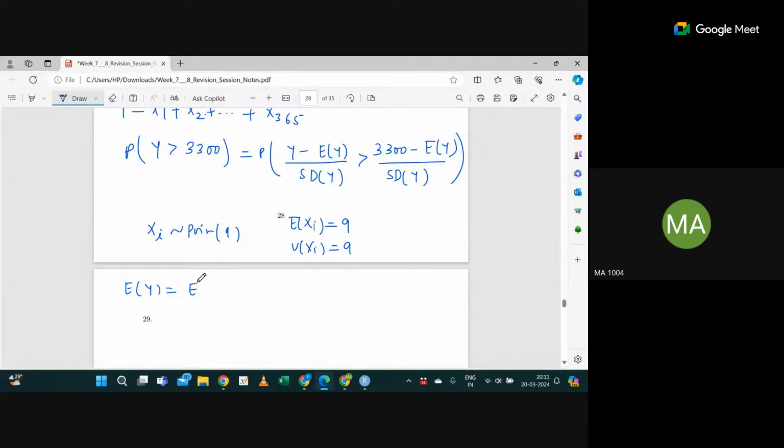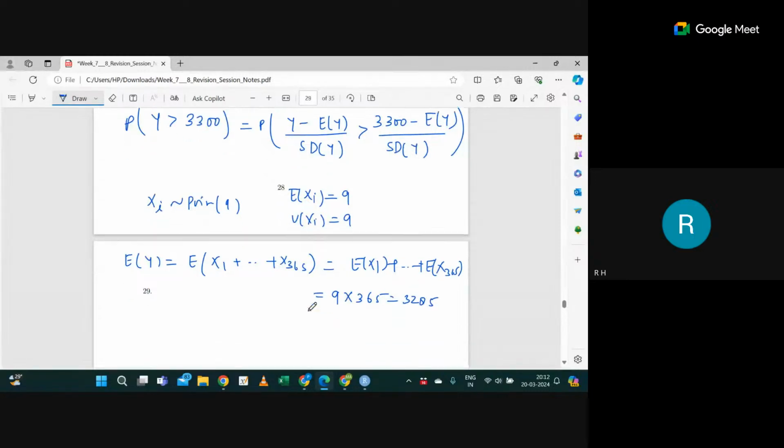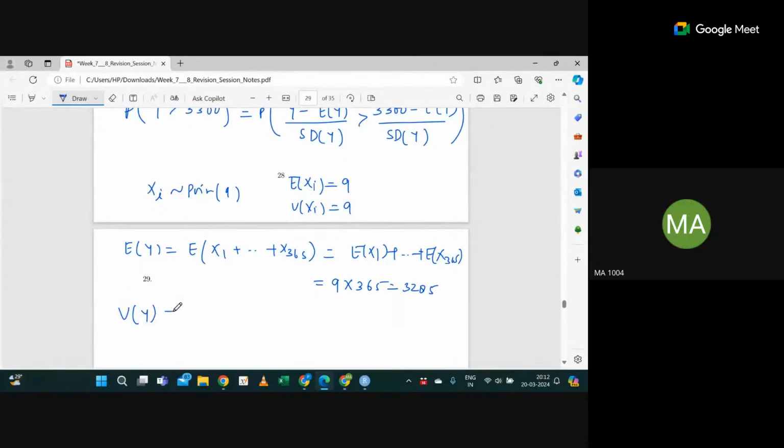So what will be the expectation of Y? It will be the expectation of X1 plus up to X365. That means expectation of X1 plus up to expectation of X365. I can simply say 9 into 365. What is the value of 9 into 365? 3,285, right? So what is the variance of Y?